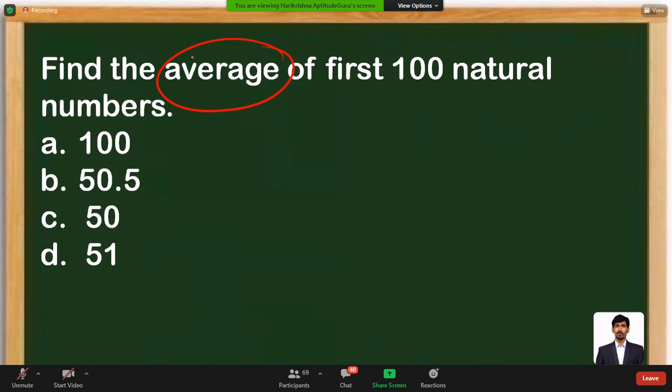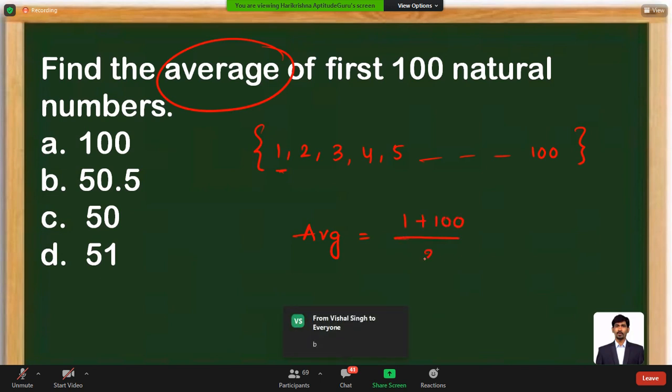So look at the next question which is available on the screen. The question here is average of first 100 natural numbers. First 100 natural numbers means natural numbers will start with 1, 2, 3, 4 and so on till 100. All these are the natural numbers. What is the average of these numbers is the question. Average will be given as first term plus last term divided by 2. It is going to be 101 divided by 2, that is 50.5. That's nothing but option B, mark it as the answer.